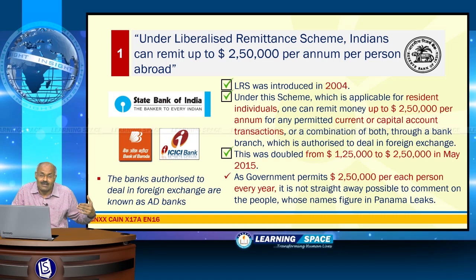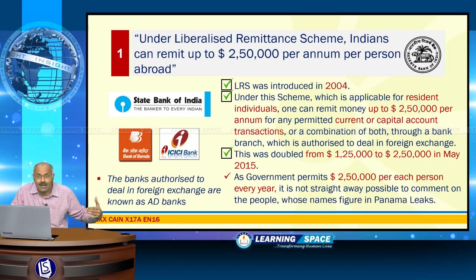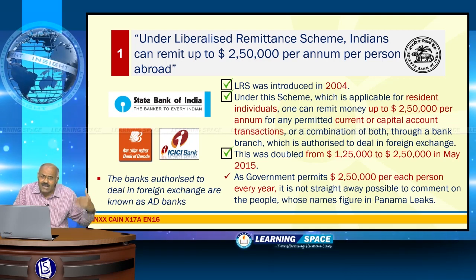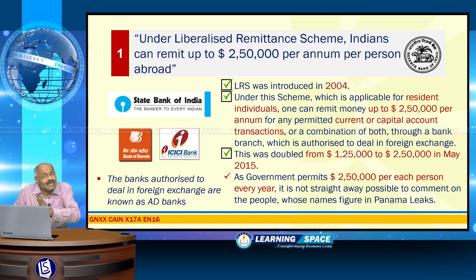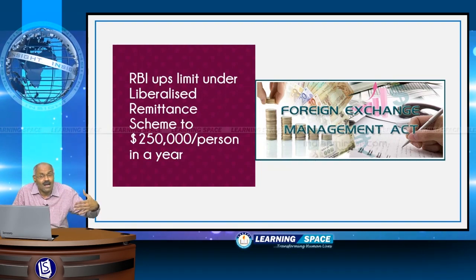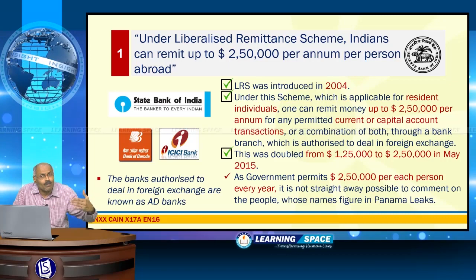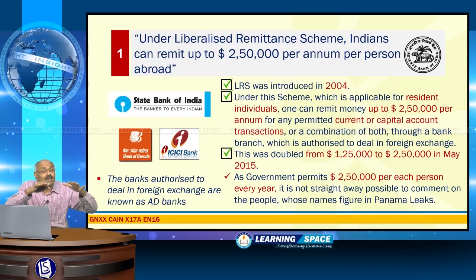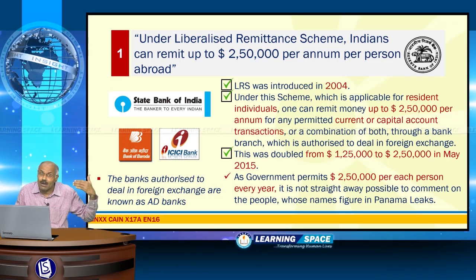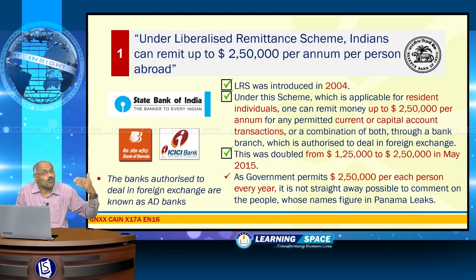And you may ask a pertinent question. We have seen several names in the list of Panama leaks. In the Panama Papers, several Indians' names are included, and if you ask a straight question whether they are legal or illegal, you cannot answer straight away, because up to $250,000 is allowed for remittance abroad. So it is not possible to answer straight away whether the names of the persons figured in Panama leaks are legal or illegal. We have deliberated about Panama leaks some time back. Please refer to that news analysis if you want more about it.